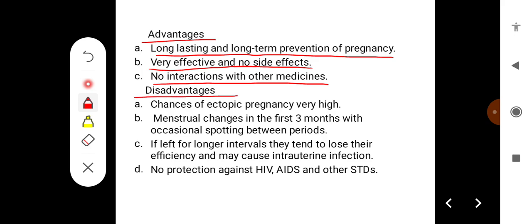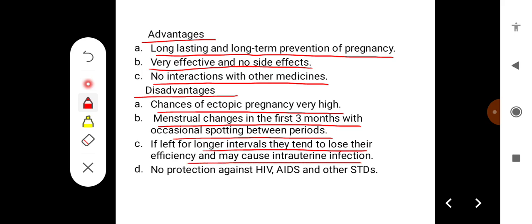Some of the disadvantages are that the chance of ectopic pregnancy is very high with intrauterine devices. Menstrual changes in the first 3 months with occasional spotting between the periods can occur, and if these devices are left for longer intervals, they tend to lose their efficacy and may cause intrauterine infections. And they provide no protection against STDs.